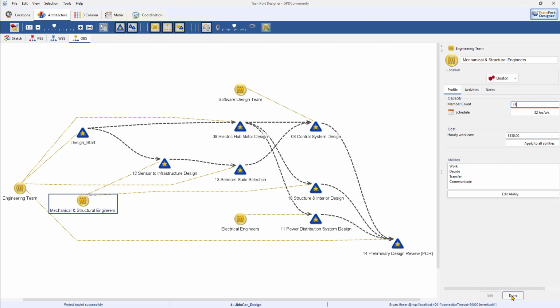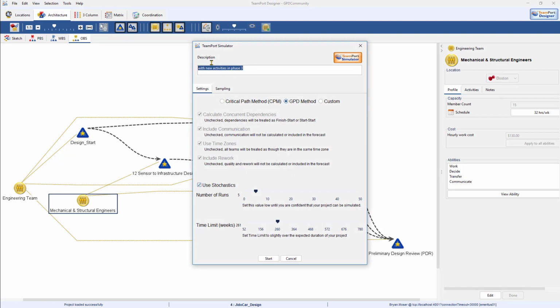So this is more than one change for a scenario. And we want to see if we're balancing both speed to reduce duration and cost. And if we get it right, we're going to have improvements on both duration and cost. So here we're going to run a simulation with this new scenario with 2 more people on the engineering team and 3 fewer on the mech and structures team. We're going to run a GPD forecast using stochastics, just 5, so it doesn't take too long.